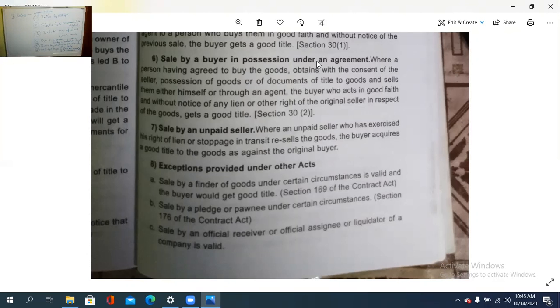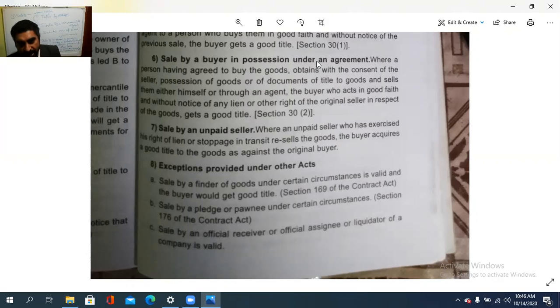That is the case to look at: the goods already bought are sold again to a new buyer. In such a case, the buyer can acquire good title to the goods as against the original buyer. The second buyer gets the good title rather than the first buyer. And the eighth point, exceptions provided under other acts.